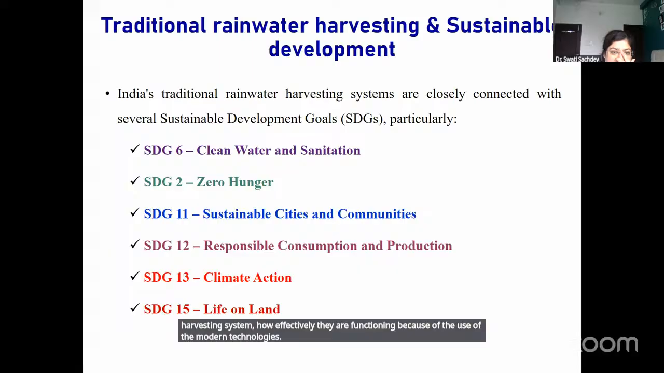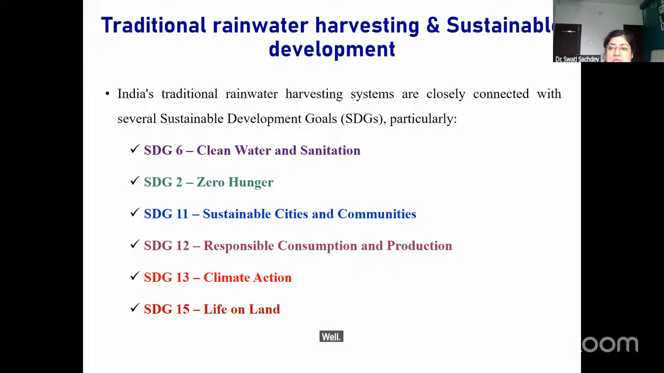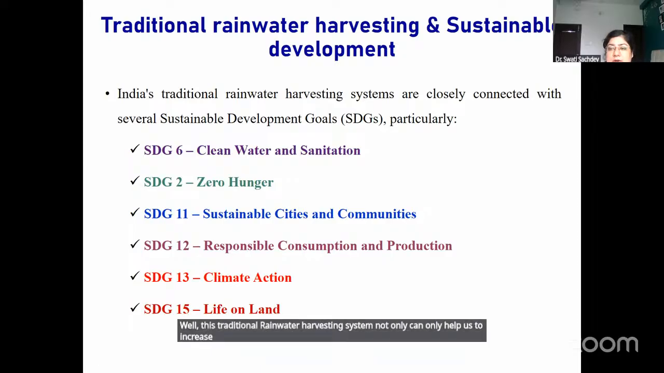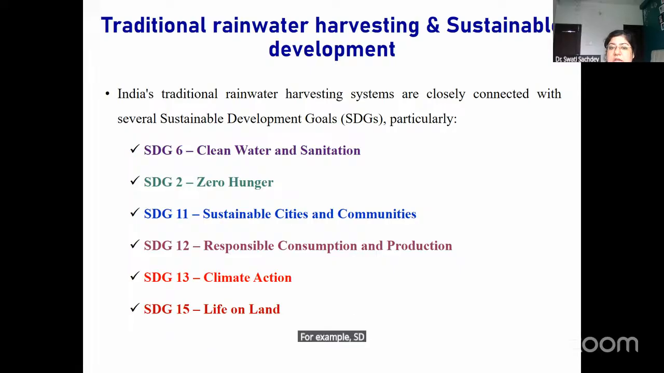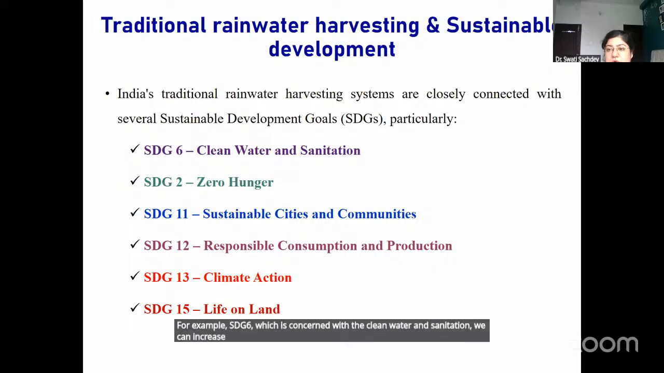So this traditional rainwater harvesting system can not only help us reduce water stress, but can also align with the Sustainable Development Goals. For example, SDG 6, which is concerned with clean water and sanitation: we can increase the water resource, thus helping in providing clean water to people for their daily life activities and increasing sanitation.